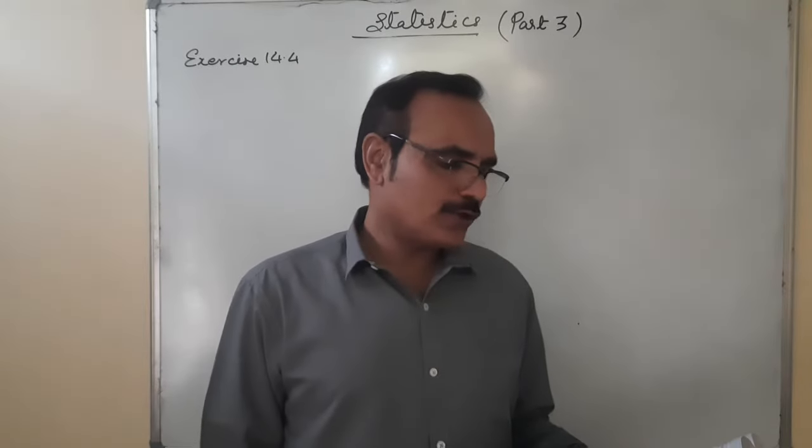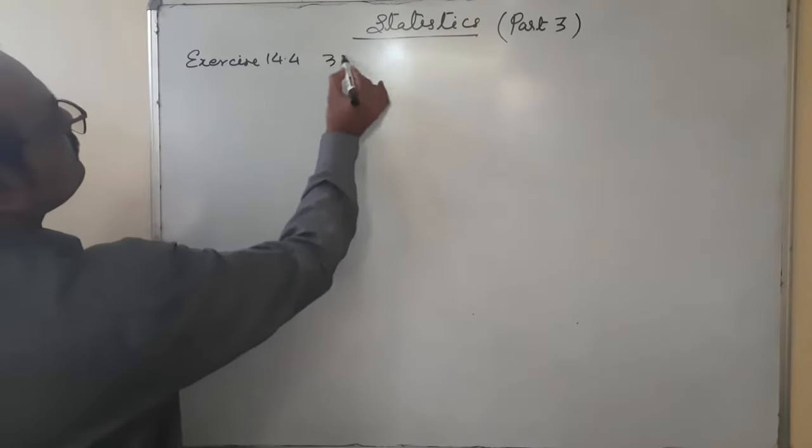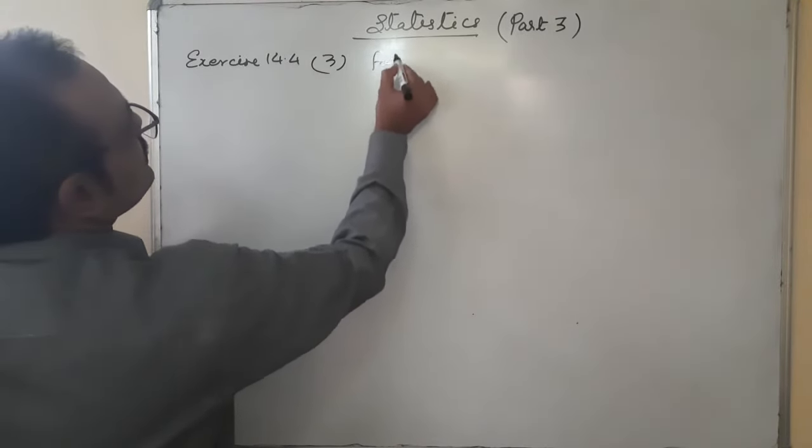Question number 3: the following observations have been arranged in ascending order.